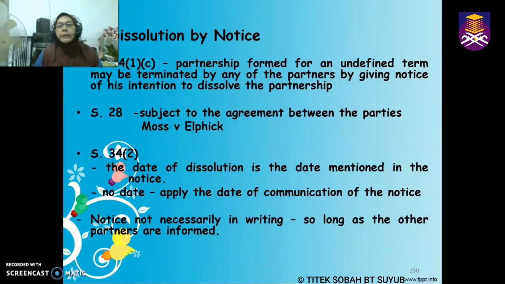So the date of dissolution, if it's through notice, is as mentioned in the notice. If there is no date, then the date of communication of the notice will be taken as the date of dissolution. And this notice to dissolve does not need to be in writing. So long as the other parties are informed of the said notice to dissolve, it is considered a valid notice.